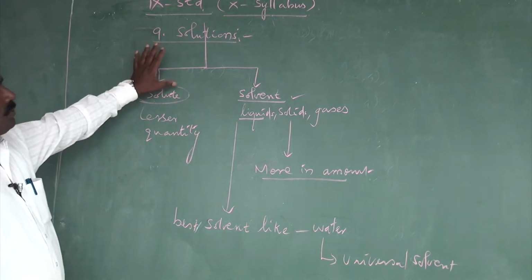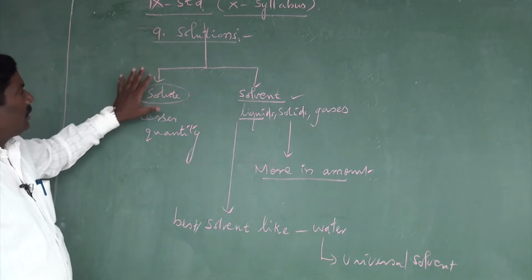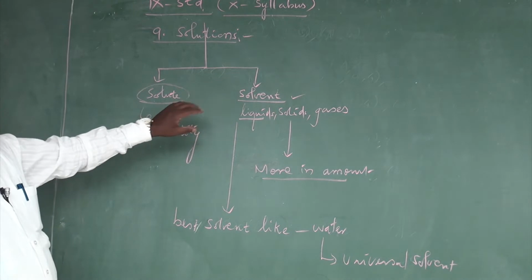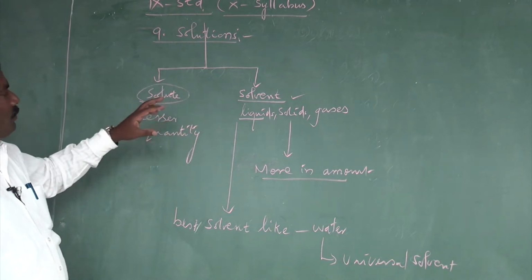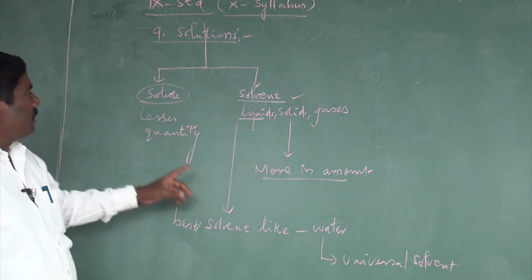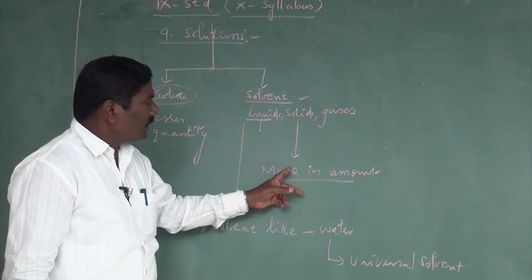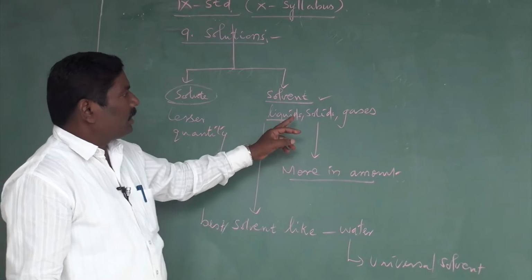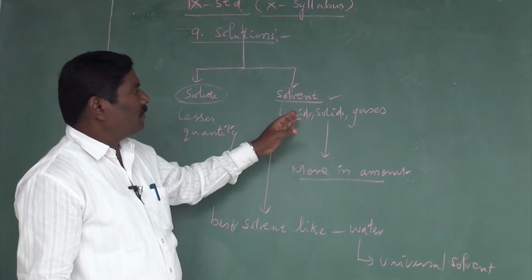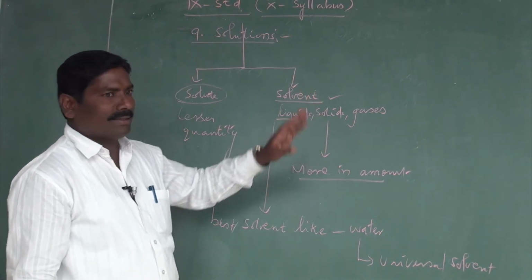First of all, you should know what is called a solution. A solution is made of two components, namely solute and solvent. The solute is present in lesser quantity. The solvent is present in larger quantity or more in amount, and the solvent can be in the form of liquids, solids or gases.